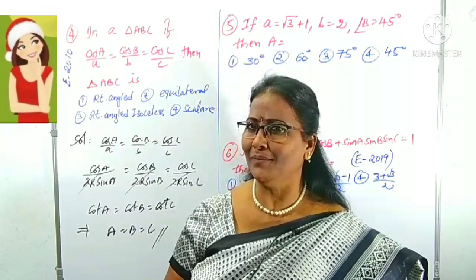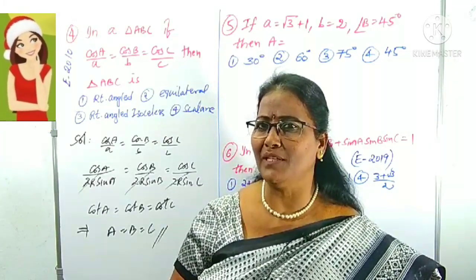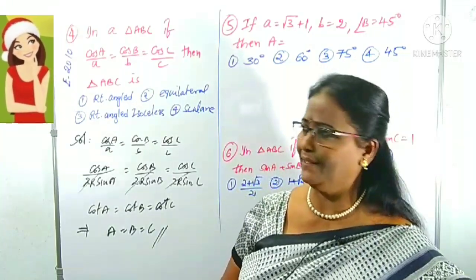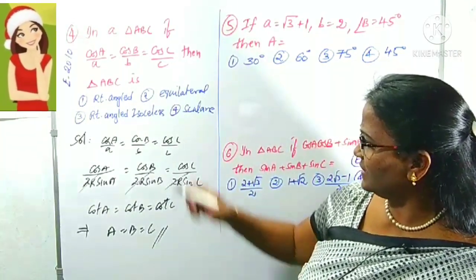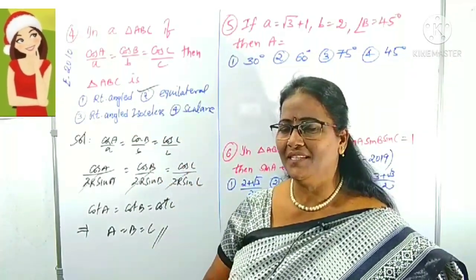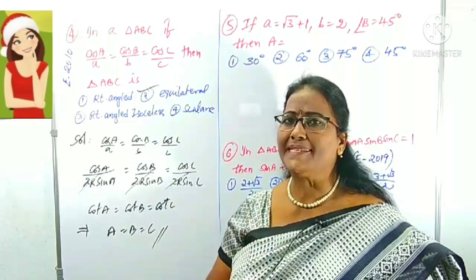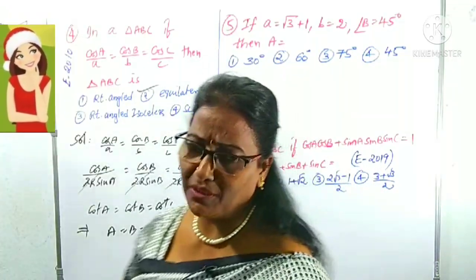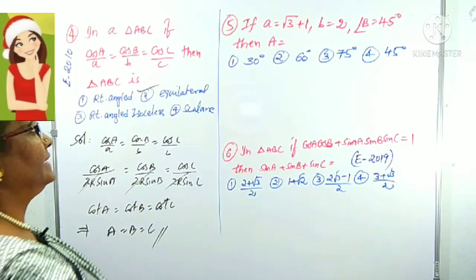When the three angles are equal, yes, that is possible. The triangle is an equilateral triangle. That's why, which option is the correct one? Yes, it is clearly the second option. Clear? That's simple. We just have to use the sine rule. Right. Now we can come to the next question.